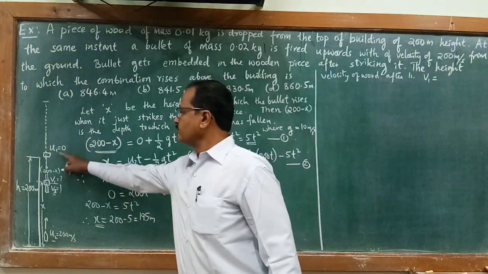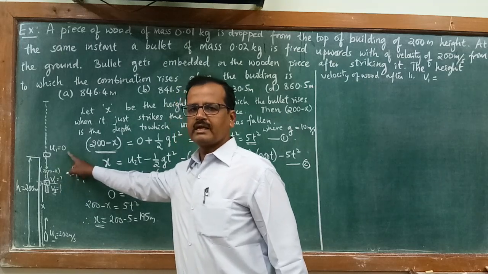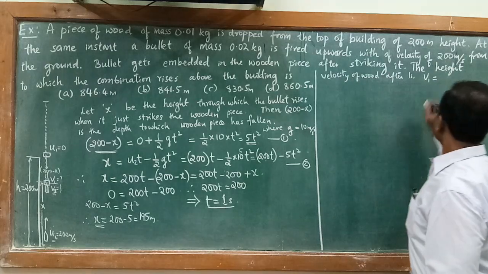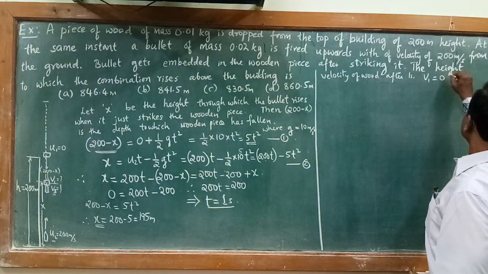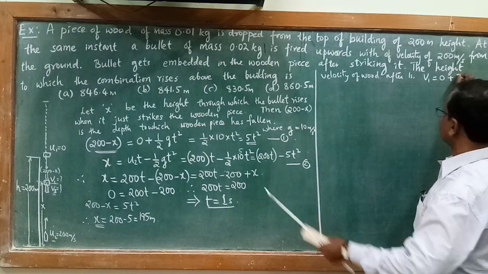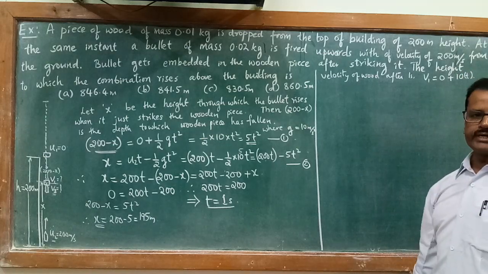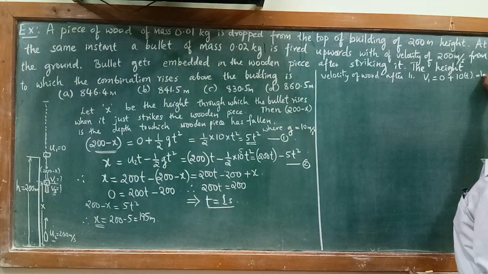Here v1 equal to u1 plus at. So a here is g. So v1 equal to u1, which is 0, plus g t1. t1 is the same t. So v1 equal to 10 into t. But we have already found out t equal to 1 second. So it becomes 10 meter per second.